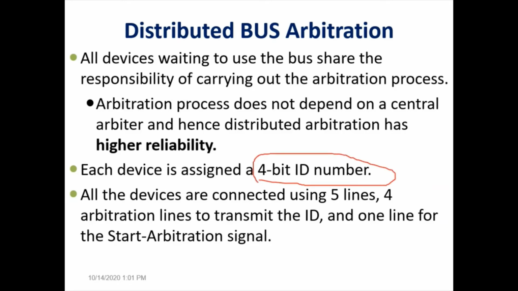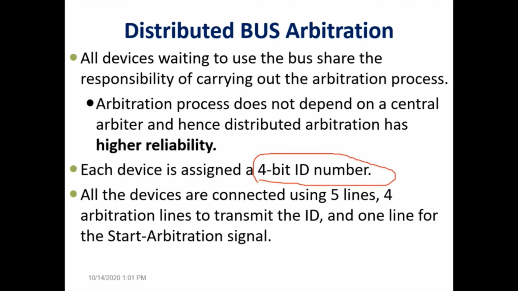The devices which want to become bus master transmit their IDs to a combination of lines called arbitration lines. So there will be 4 arbitration lines, which hold the 4-bit ID of every device.